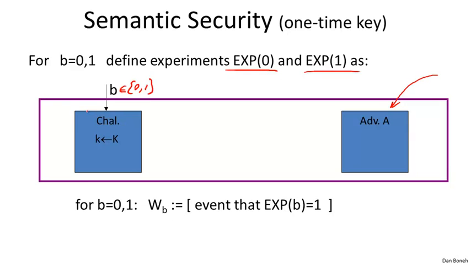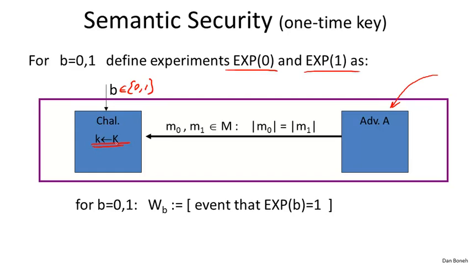So really we have two challengers, but the challengers are so similar that we can just describe them as a single challenger that in one case takes as input the bit set to 0, and in the other case takes as input the bit set to 1. Let me show you what these challengers do. The first thing the challenger is going to do is pick a random key, and then the adversary is going to output two messages, M0 and M1. This is an explicit pair of messages that the attacker wants to be challenged on. And as usual, we're not trying to hide the length of the messages. We require that the messages be of equal length.